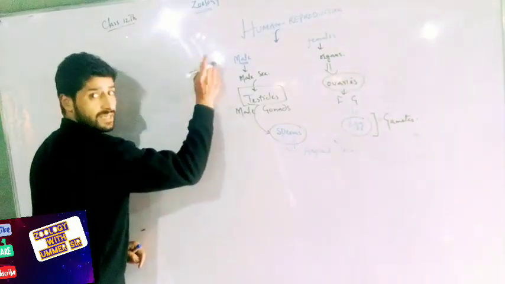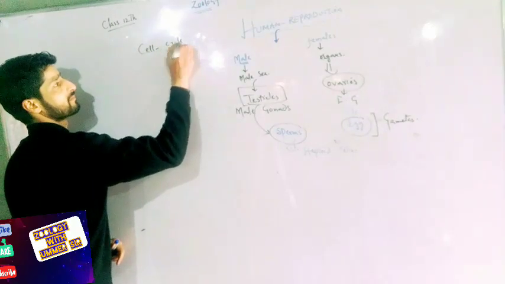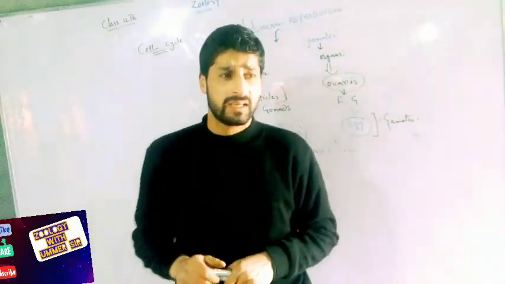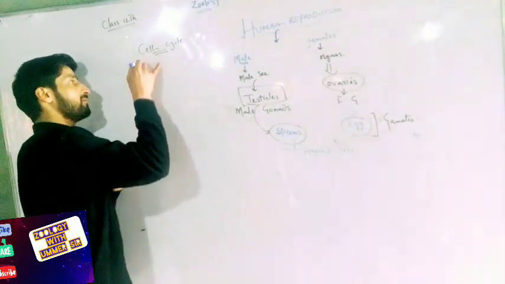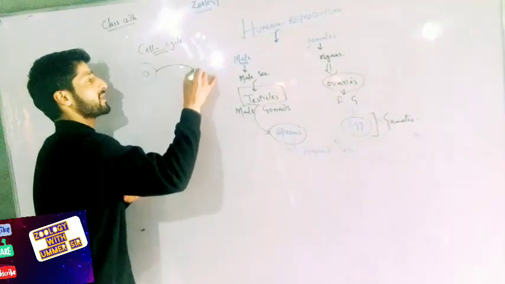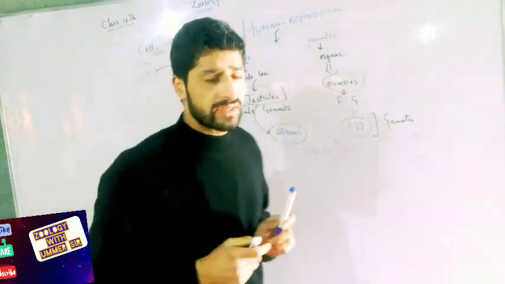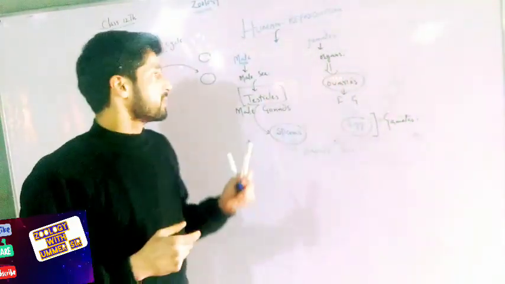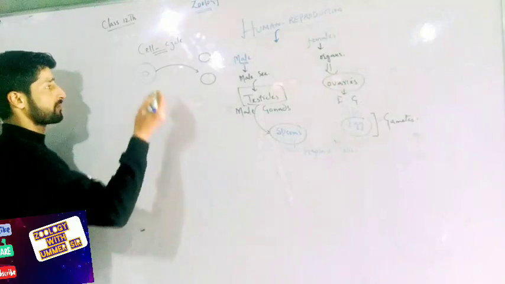Now, in class 11th, we have studied something called the cell cycle. When we studied the cell cycle in class 11th, we learned that the cell cycle includes all the series of events from the formation of a cell up to its own division into two daughter cells. You must have studied a small concept of Rudolf Virchow, omnis cellula e cellula, which clearly means that new cells are formed from pre-existing parent cells or old cells.